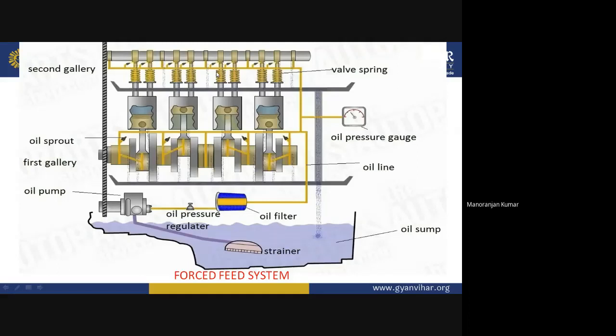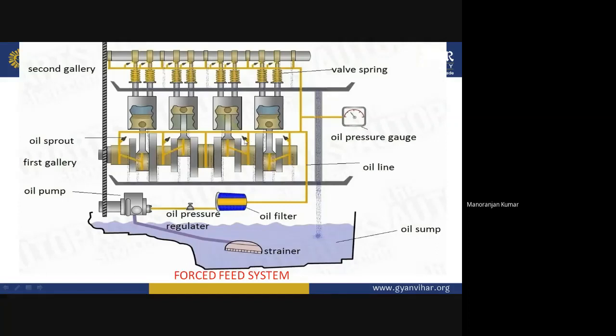Okay, so here you have seen that in the first gallery the crankshaft is lubricated through the oil drilled hole. In the oil drilled hole, some lubricating oil is passing. So in this way, the crankshaft is lubricated. And also on the oil line, some oil sprouts are there. So this oil sprout sprays the lubricating oil, and the piston and connecting rod will be lubricated with the spraying oil.